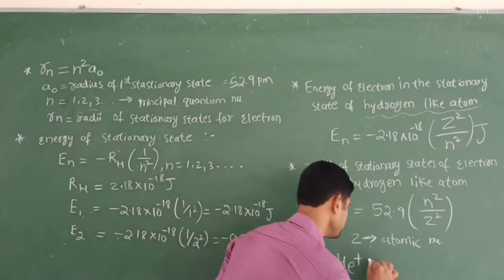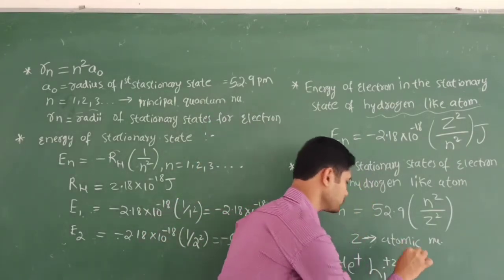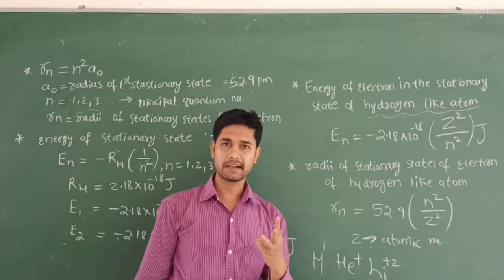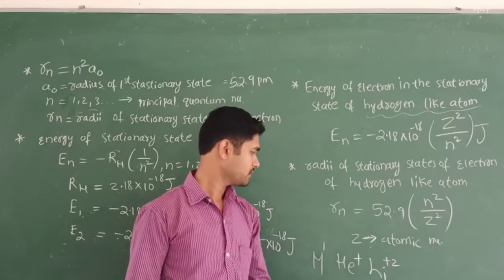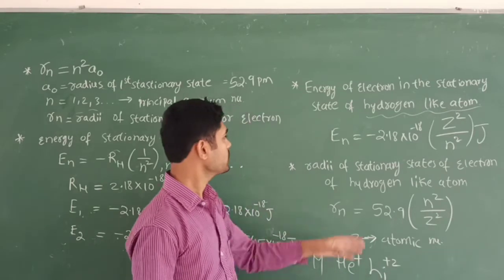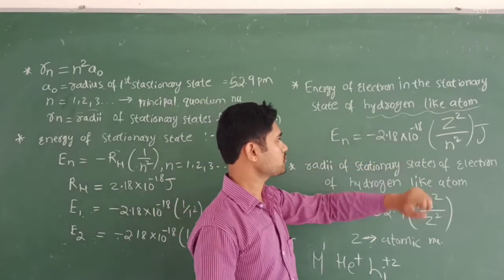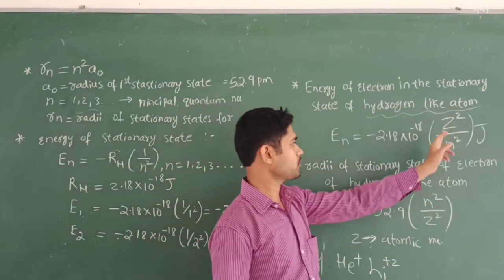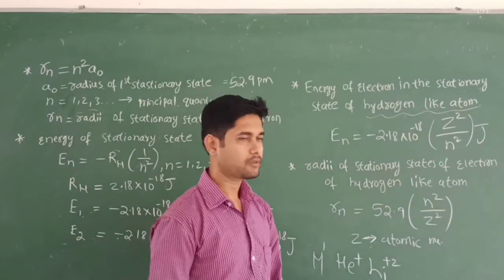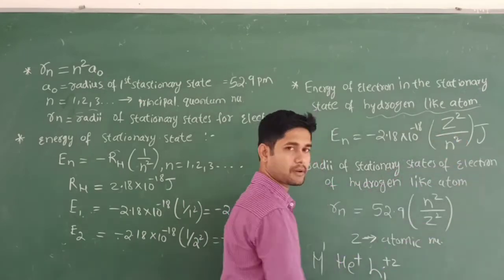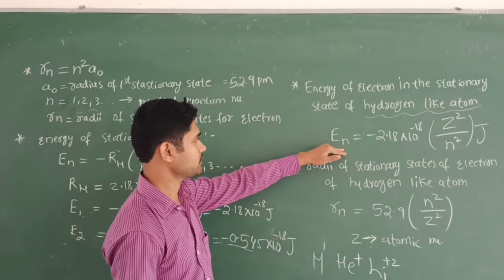If you take lithium, I am going to write the charge plus 2. Why? Because lithium contains 3 electrons. When I write plus 2, it is a loss of 2 electrons, and then it becomes 1 again. So these are called hydrogen-like atoms. The energy is En equal to minus 2.18 into 10 raised to minus 18 into Z square by n square, in joules. Here n is the principal quantum number and Z is the atomic number. This is the energy of an electron in the stationary state calculation.